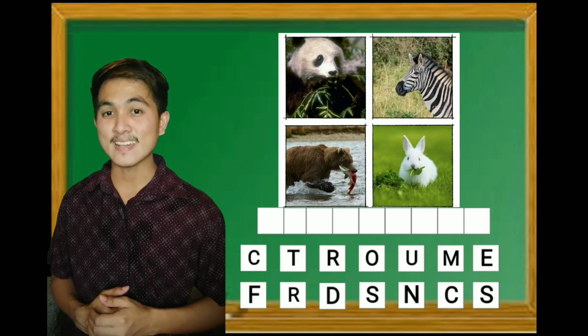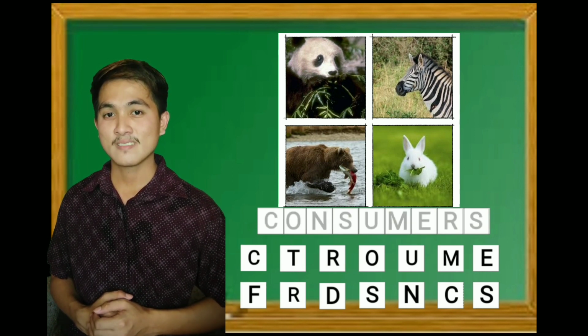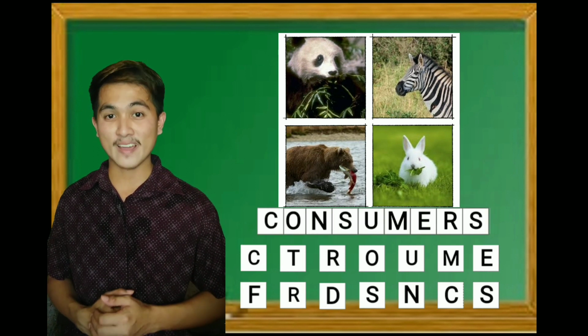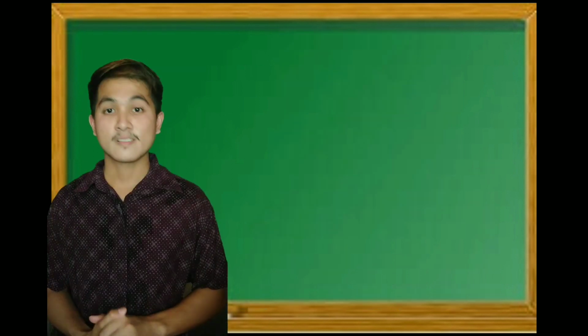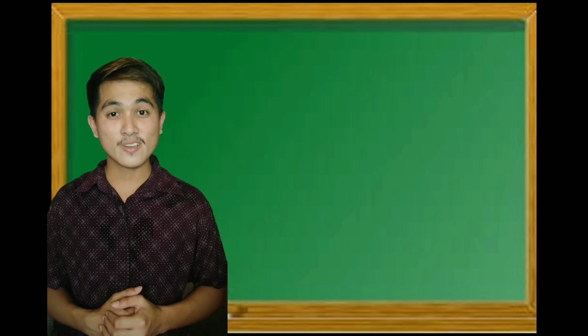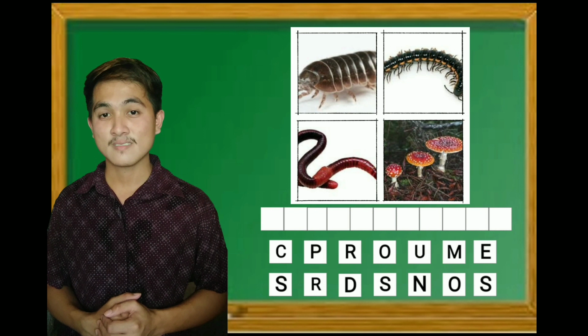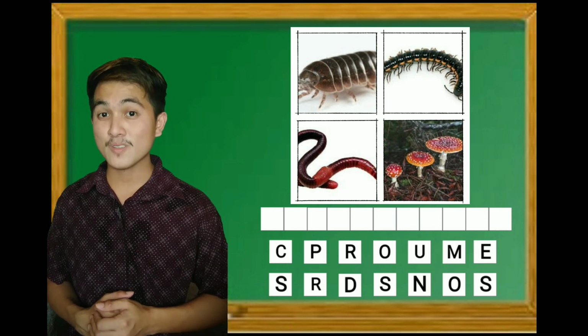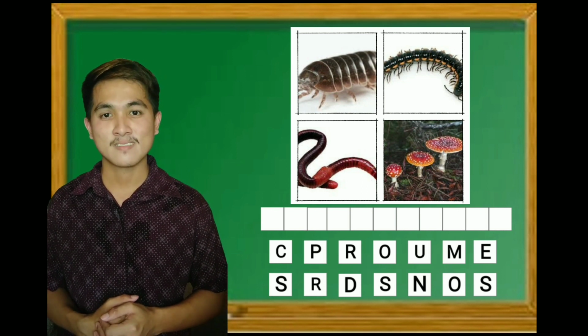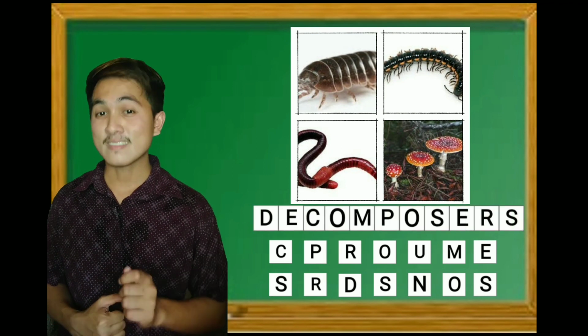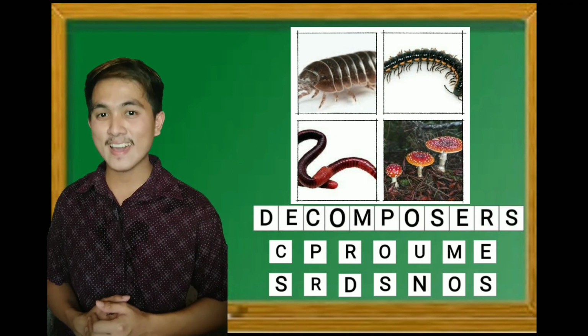Consumers. Let's see. Consumers is the correct answer. Next, for the third set of pictures. Decomposers. Let's see. Decomposers is the correct answer.